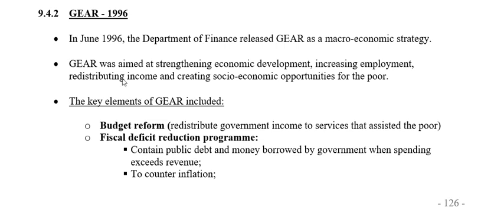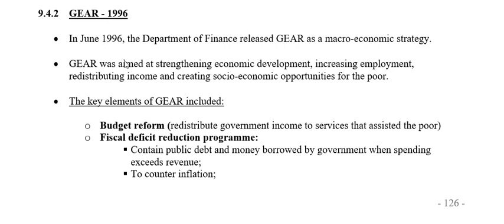GEAR is an abbreviation. The G stands for growth, economic growth. The E stands for employment. The A is for "and", and then the R stands for redistribution, obviously redistribution of income.